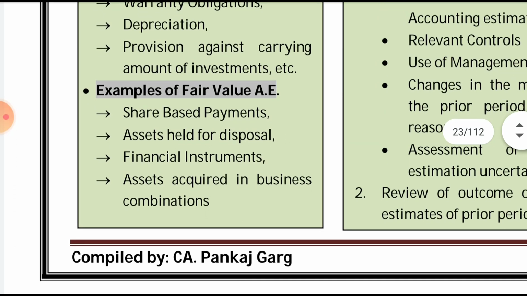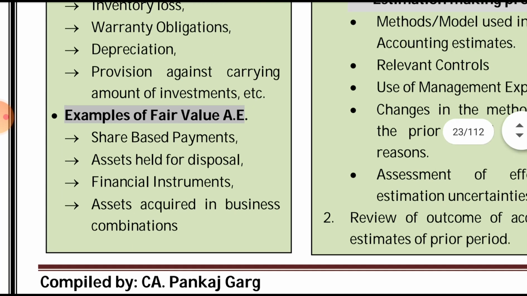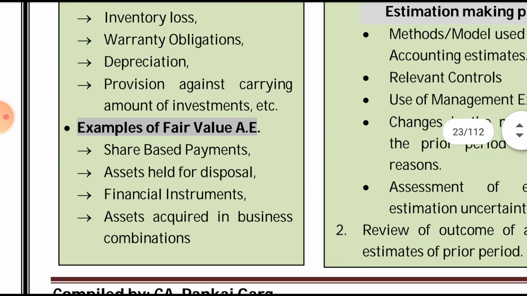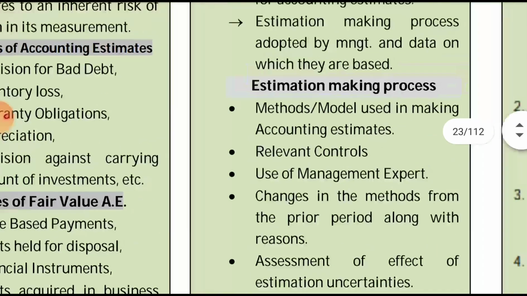Then examples of fair value accounting estimates: first is share based payment, Ind AS 102; assets held for disposal, Ind AS 105; financial instruments, Ind AS 109; and assets acquired in a business combination, Ind AS 103. In all of these we require an estimation, and we have to measure it at fair value. So these are fair value accounting estimates.